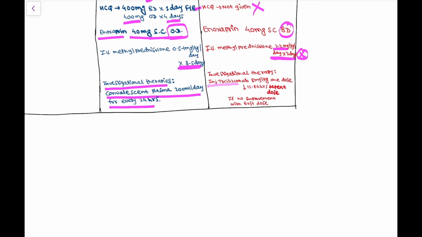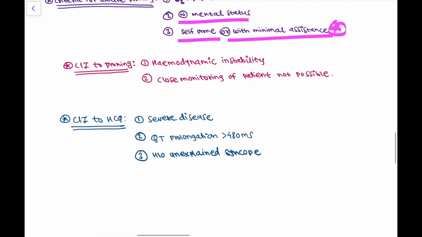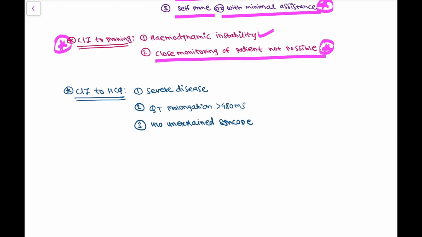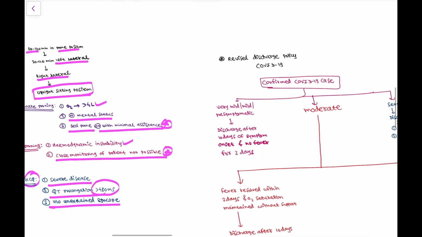Investigational therapies: injection tocilizumab 8 milligrams per kg, 1 dose, and if there is no improvement in symptoms, then the dose can be repeated after 12 to 24 hours. Then the contraindications to proning: when the patient has hemodynamic instability, proning should not be done, and if close monitoring of the patient is not possible, then proning should also not be done. Then contraindications to hydroxychloroquine usage: in severe disease, if QT prolongation is more than 480 milliseconds and there is a history of unexplained syncope, hydroxychloroquine should not be used.